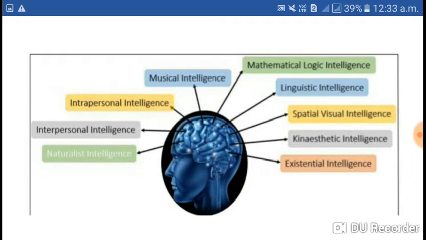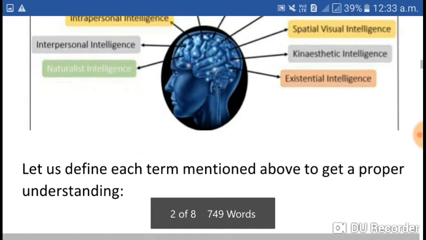Next is linguistic intelligence, spatial visual intelligence, kinesthetic intelligence, existential intelligence, musical intelligence, intrapersonal intelligence, interpersonal intelligence, naturalist intelligence. So these are the different forms of intelligence. Let us discuss what these are.